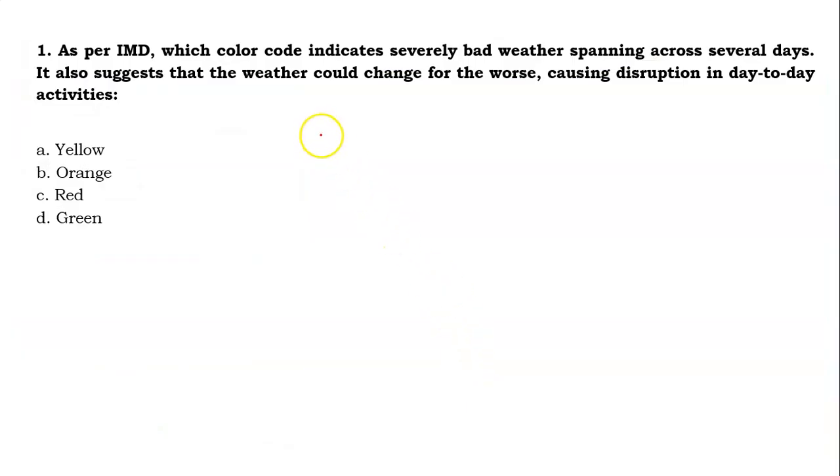So friends, first question for today. As per IMD, which color code indicates severely bad weather spanning across several days? It also suggests that the weather could change for the worse, causing disruption in day-to-day activities. So you have to identify the color code. Your options are yellow, orange, red or green.